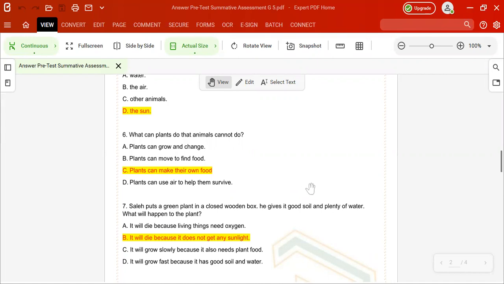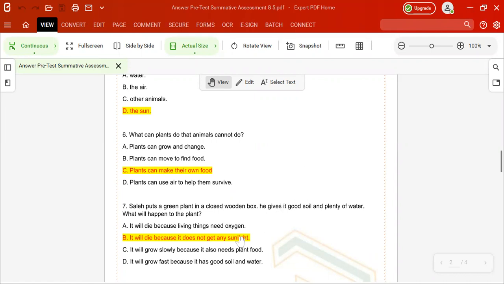The first one: it will die because living things need oxygen. Or it will die because it doesn't get any sunlight. He is talking about a plant, not an animal. Number two, letter C: it will grow slowly because it also needs plant food. Or it will grow fast because it has good soil and water. After Saleh puts a green plant in a closed water box, he gives it good soil and plenty of water, so he gives it everything it needs. What will happen to this plant?